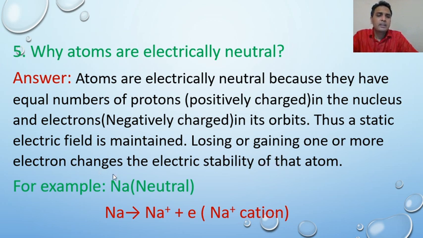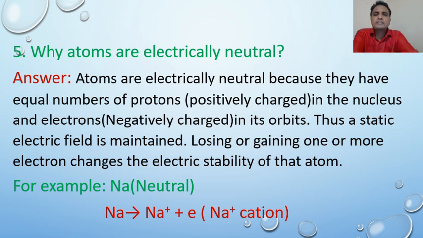For example, sodium, Na, is neutral, but if sodium donates an electron, then it will be Na plus. I mean, it will be a positive ion, a cation. So we can say that if any atom donates or accepts electrons, then it will gain a charge. Otherwise, atoms are electrically neutral.